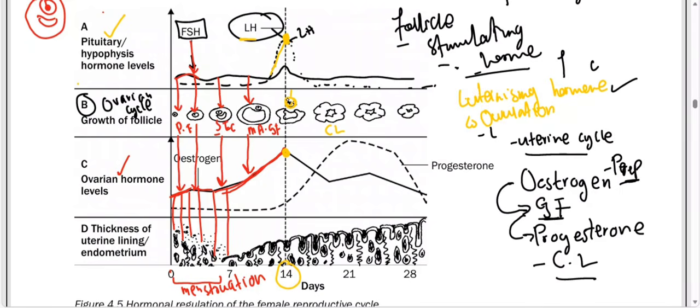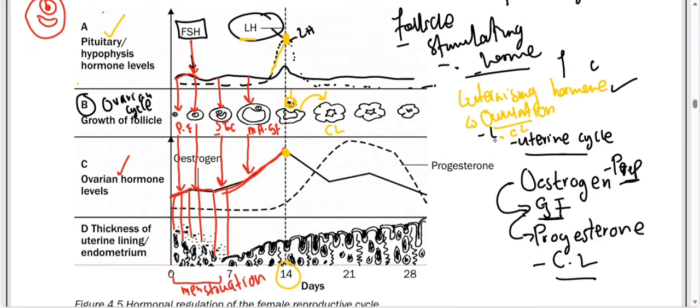So there will be the release of the egg. Then the empty Graafian follicle, good people, will now be converted into the corpus luteum. You get it? This event, it is because of what? LH. During day 14, we need what? LH. So now LH, good people, it gives us what? Ovulation, and also it gives us what? The corpus luteum.